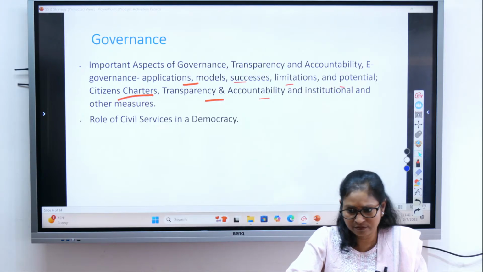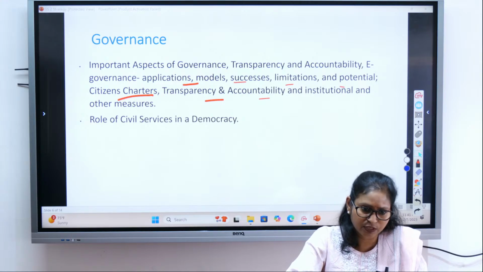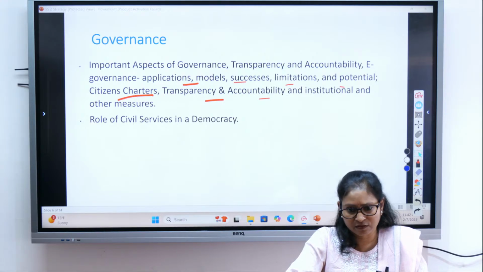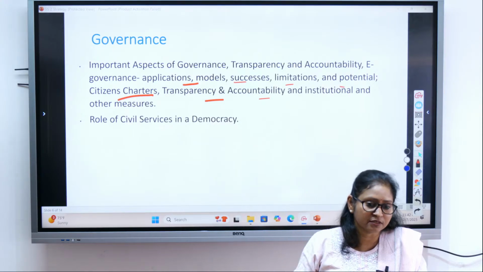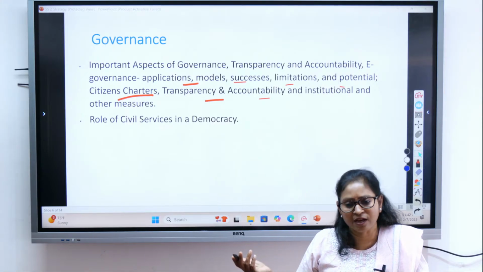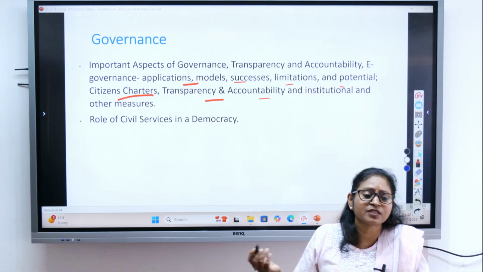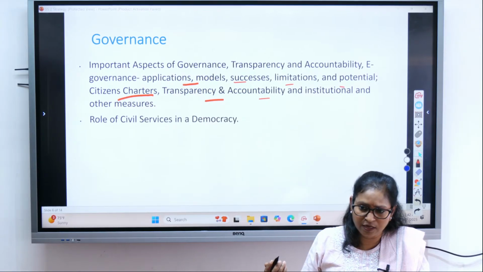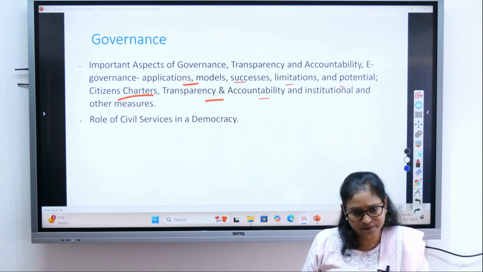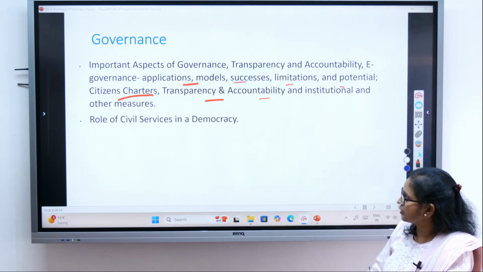Though in India it has not been very successfully implemented, in other parts of the world they have been trying to implement citizens charters to make the system more accountable, more transparent, more citizen friendly. Citizens charter is meant to make government services more citizen friendly, right? So all those things we will be studying under that.